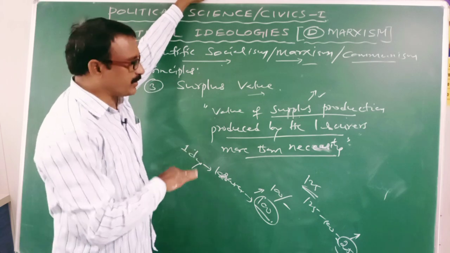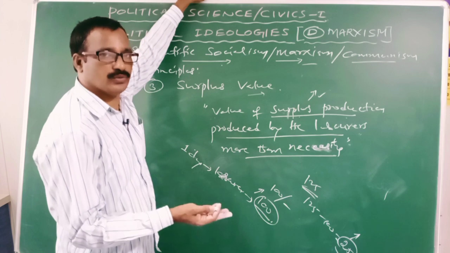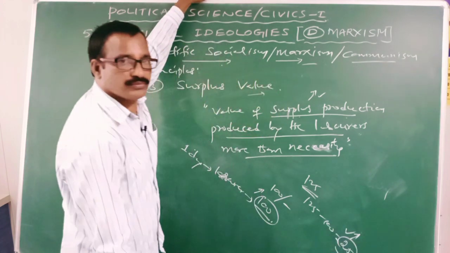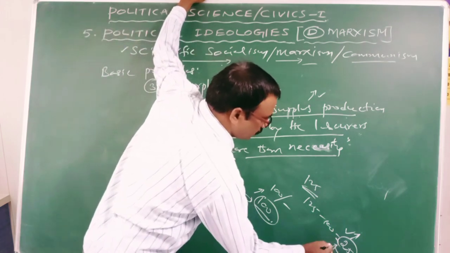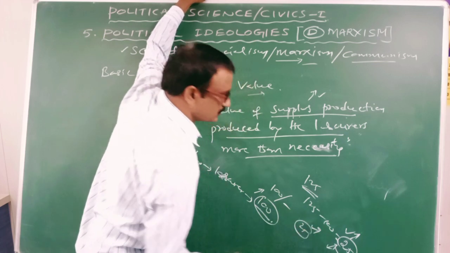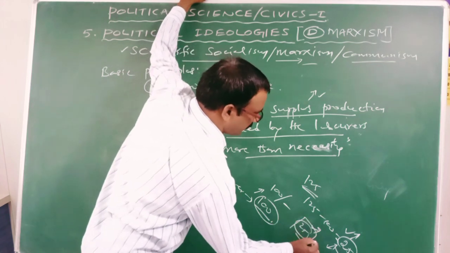Clear? But in a capitalist society, the owner does not give extra wages for extra production. So for 25 units of production, he may not provide the remaining 25 rupees to the laborers. So it is called surplus value.